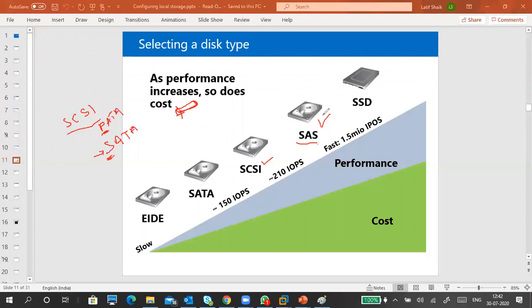Normally, if you are using disks outside of your PC, outside of your server, preferably use SAS. I already told about SSD. SSD is usually used for putting the OS and applications, where your services run. It is much faster and costlier. Compared to the normal hard disk, SCSI is costlier and faster, and compared to SCSI, the SSD is much faster.